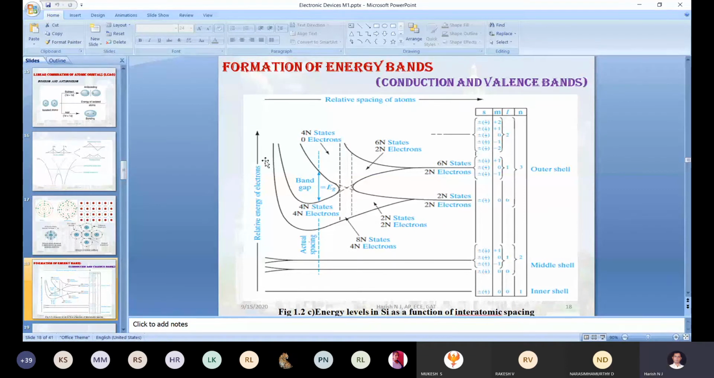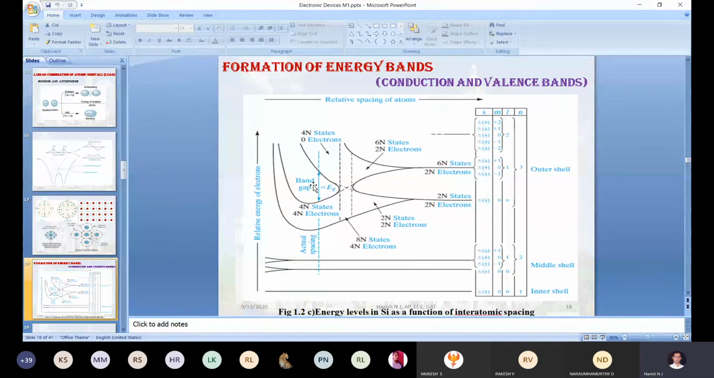Now just check it out. Looking at this particular part of the diagram, it looks like bands. From here to here, one band. From here to here, one band. From here to here, one band. Out of these three bands, the lower band is called the valence band, and the upper band is called the conduction band. In between the valence and conduction band, we have one more band, which is called the energy gap, band gap, or forbidden gap.